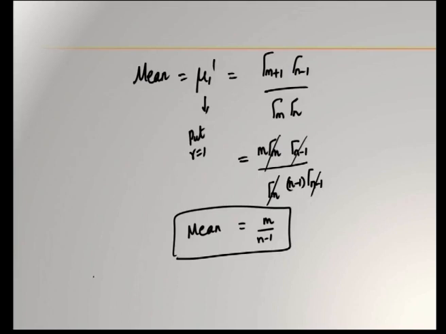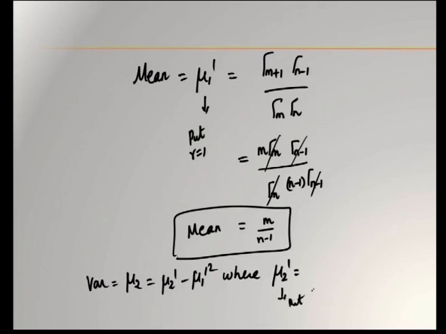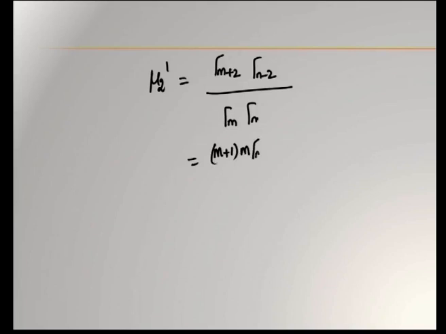Okay. Next, to find the variance, which is mu 2, which is mu 2 dash minus mu 1 dash square, where mu 2 dash is obtained by putting r is equal to 2 in the mu r dash formula. So, mu 2 dash is equal to gamma m plus 2 gamma n minus 2 by gamma m into gamma n, and gamma m plus 2 is written as m plus 1 into m into gamma m.